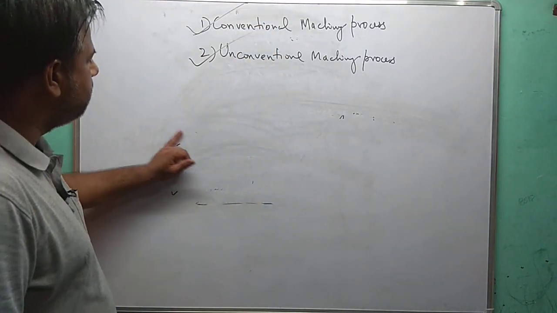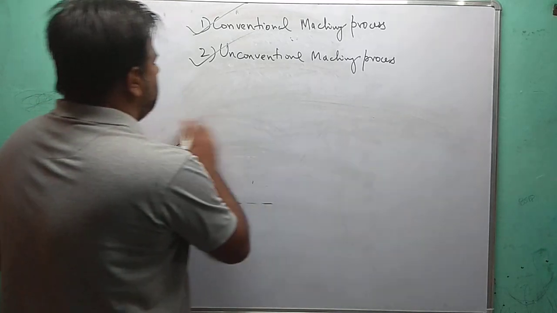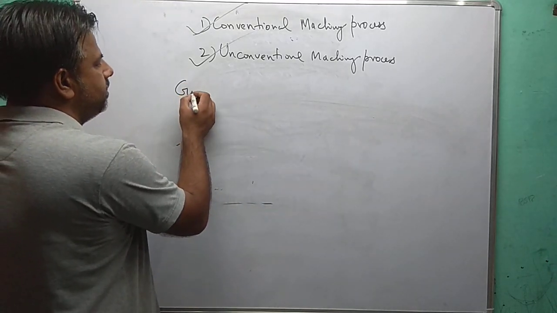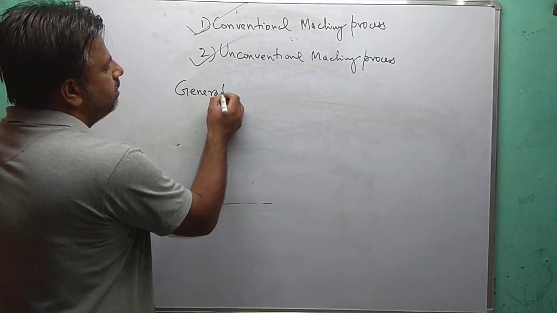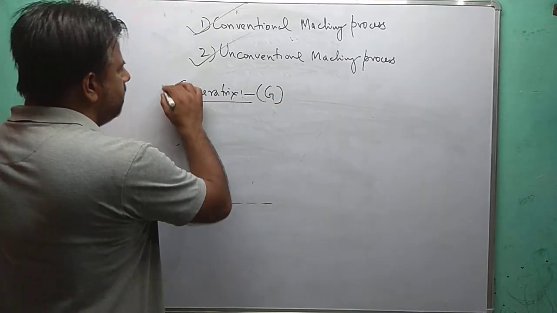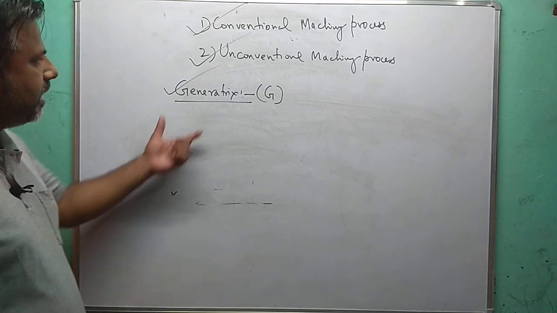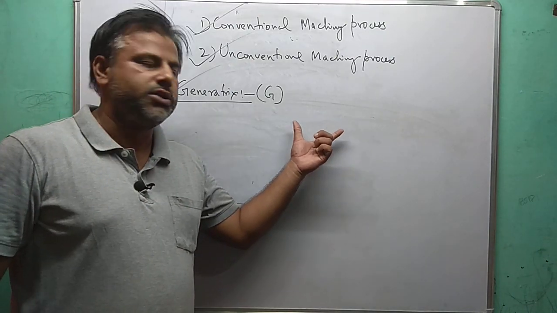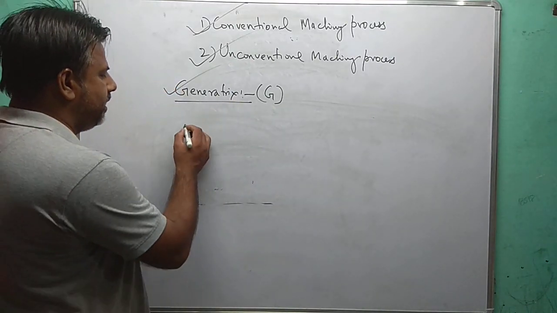Further, I want to discuss the generatrix and directrix. Generatrix, G: the line generated by the cutting motion is known as the generatrix.